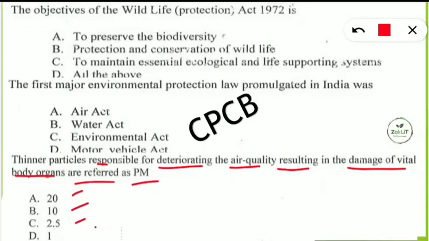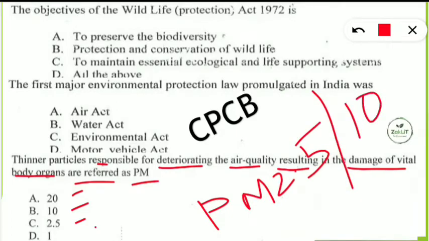So here you will be confused in between particulate matter 2.5 and particulate matter 10. So particulate matter 10 are a bit larger in size, but particulate matter 2.5 are smaller in size, that is 2.5 micron. So this is the thing that is causing more damage to our body organs, especially the lungs, and our body is getting affected due to PM 2.5 more.